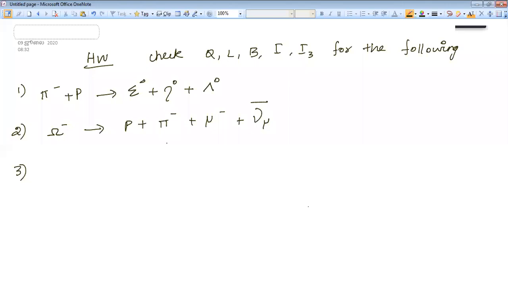If a lepton is present, you have to find out lepton number, conservation of lepton number. There is no lepton here.